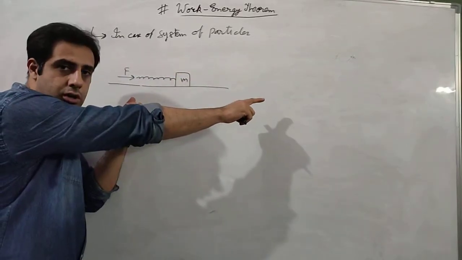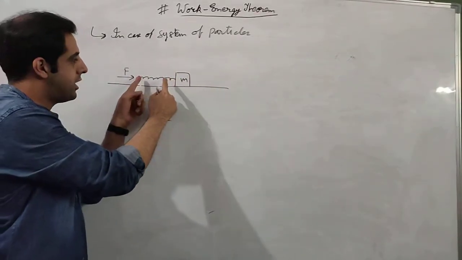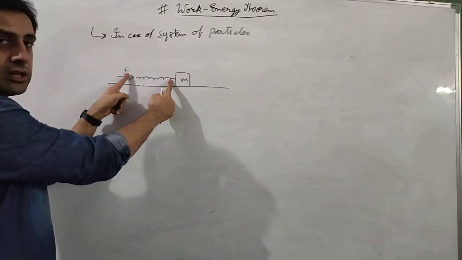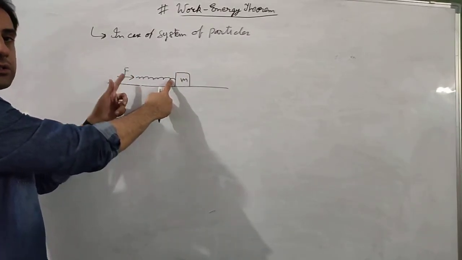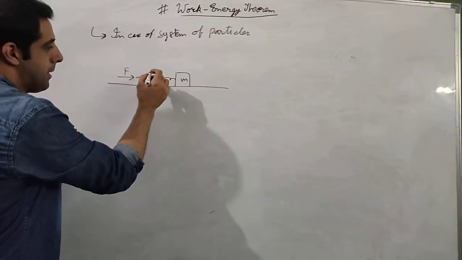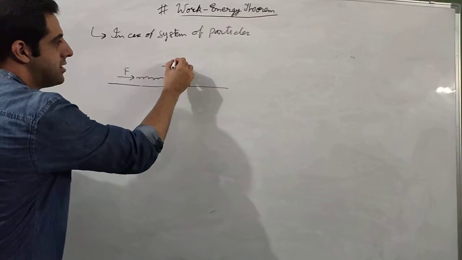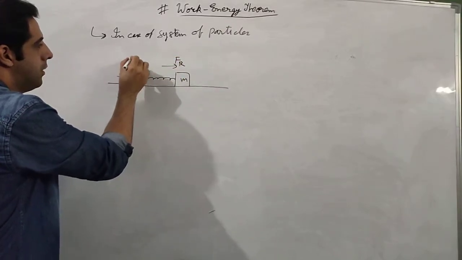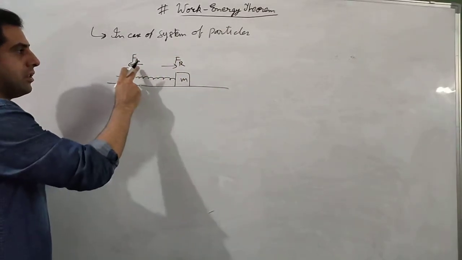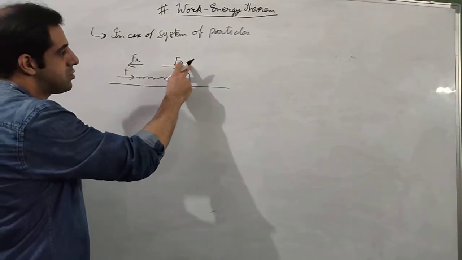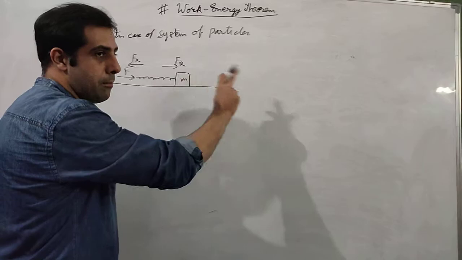Either push this block in the forward direction, or push this external agent in the backward direction. So the restoring force will be generated in both directions. It will try to push this external agent back, and it will try to push the block.